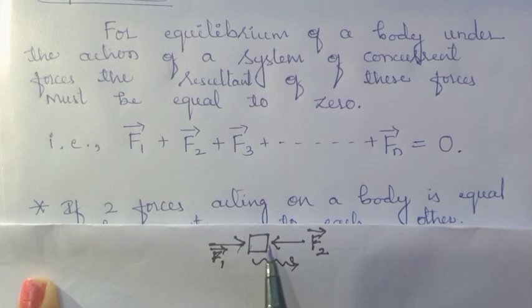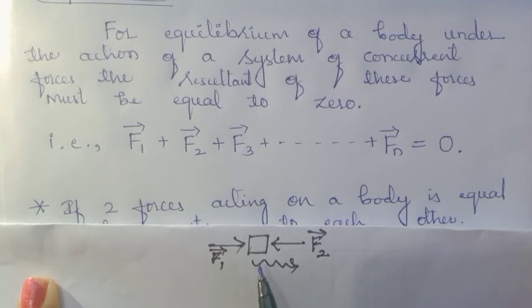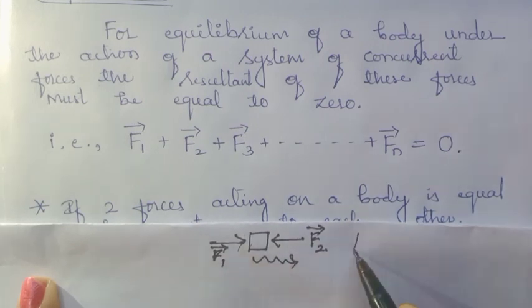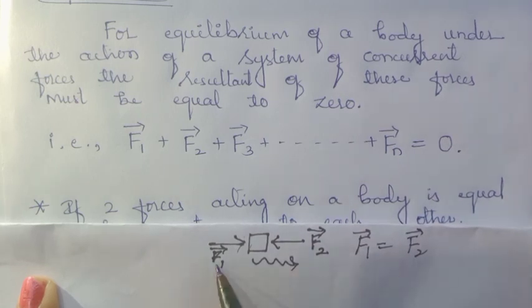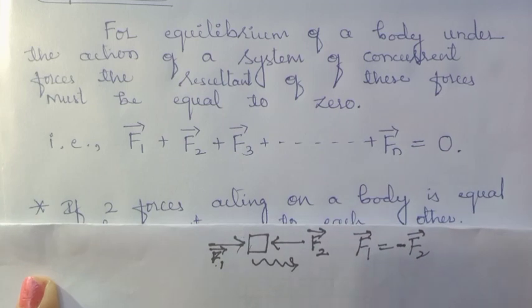and hence the body will be in rest. It cannot move from its state, and the body gains the equilibrium. Why are we mentioning the equilibrium? Because even after the application of many forces, the object is in the stable position. To that only we say equilibrium. By this we write F1 is equal to F2 in magnitude, but F2 is opposite to F1. So to indicate that, I'll write the minus symbol.